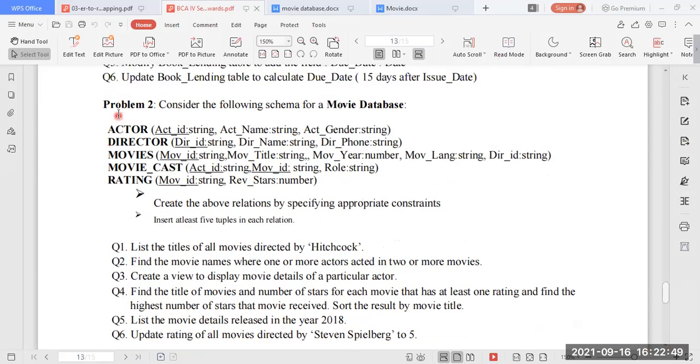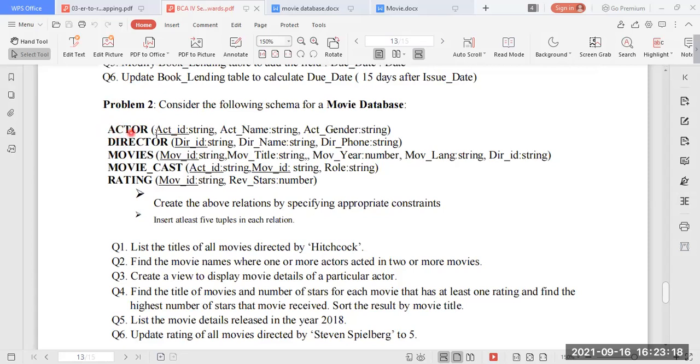Another thing to tell you: last time we created the library database. There, in the question itself, they had not given the tables in sequence. So normally we follow the first table, then the second table. Here in this movie database, the question itself makes it very easy, and we can go according to it.